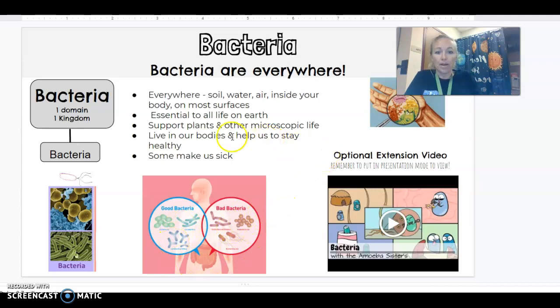They are everywhere. Some of the ones that you may have heard of are Streptococcus bacteria. Some of the Streptococcus strains give you strep throat. E. coli is one that gives you food poisoning. And then there's good like lactobacillus that helps make yogurt and cheese, which is pretty cool. So different kinds of bacteria, they're everywhere. Very small and tiny. And right here is a cool little video on bacteria if you'd like to watch that as an extension today.